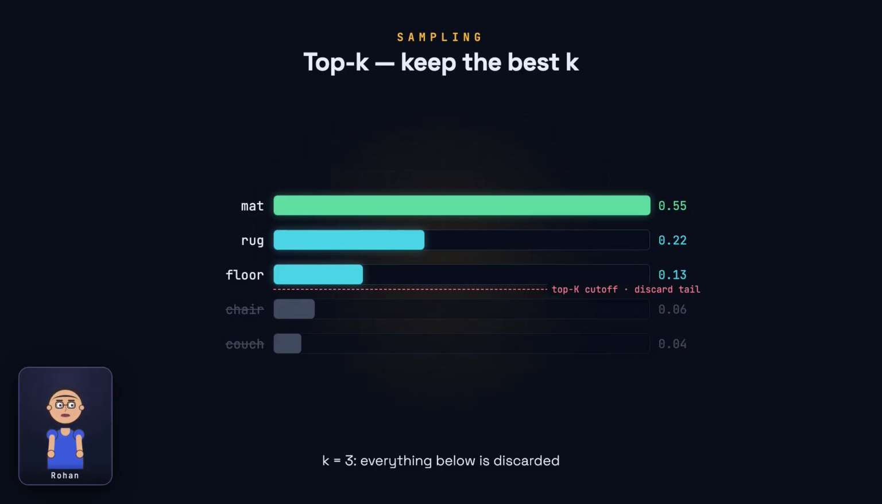So we add filters. Top K is the simplest. Keep only the K highest probability tokens, here the top 3, and throw the rest away. We renormalize the survivors and sample only among them. No matter what, the tail of nonsense tokens can never be chosen.